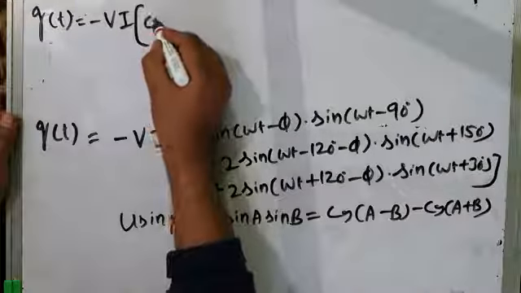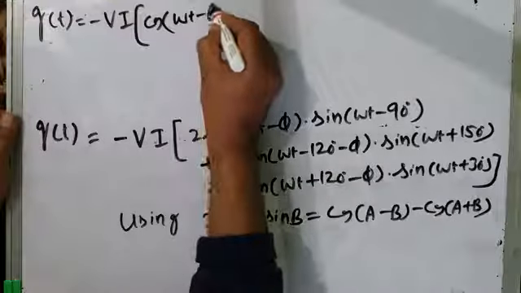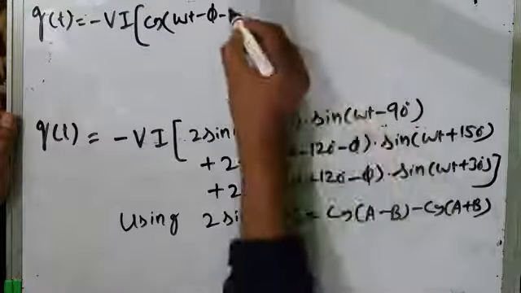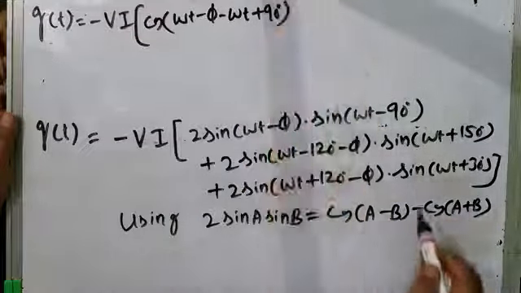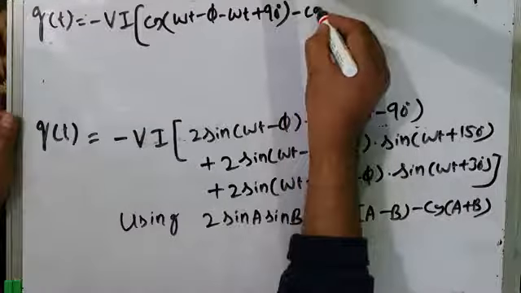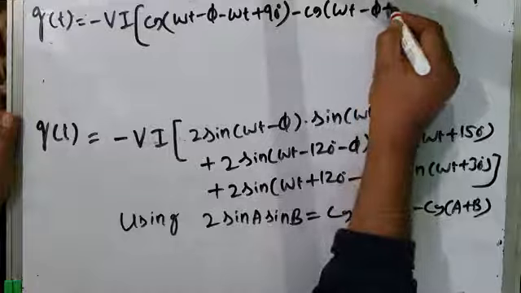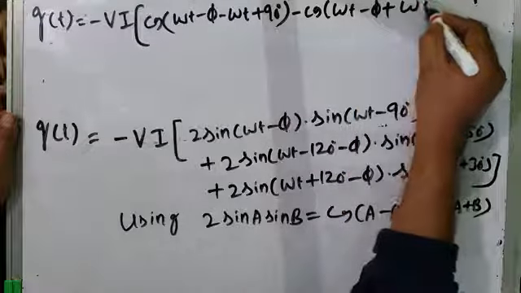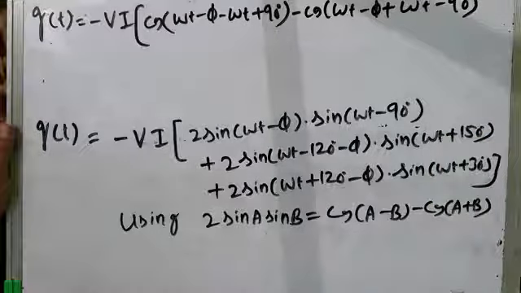Cos A is omega t minus phi, minus B is this, so minus omega t plus 90 degrees. Minus cos of A plus B: A is omega t minus phi plus B is omega t minus 90 degrees. Fine, that is the first term.